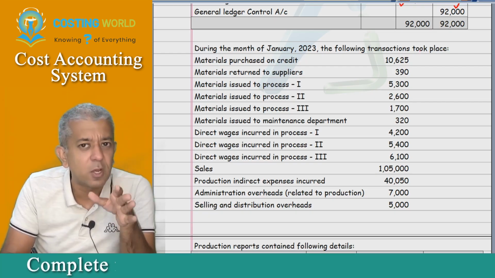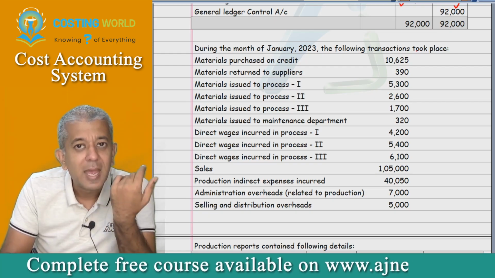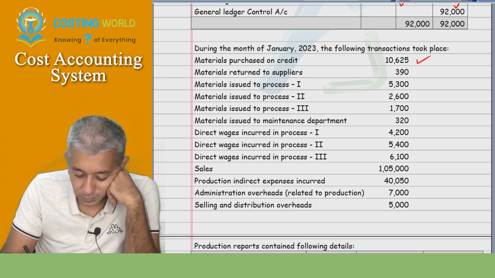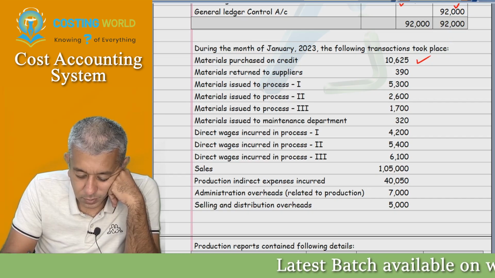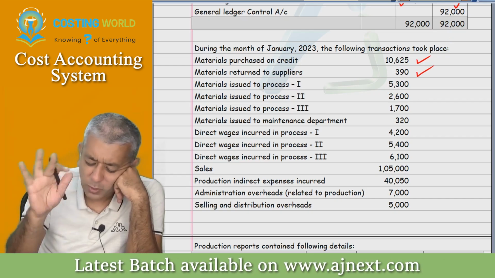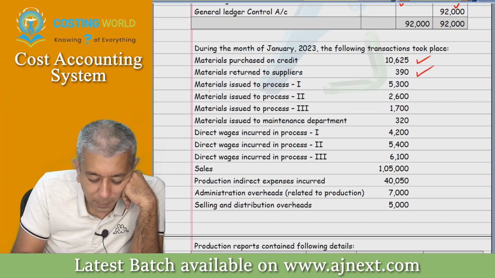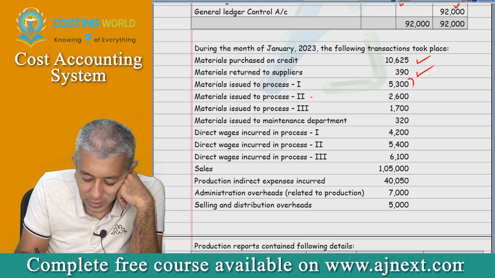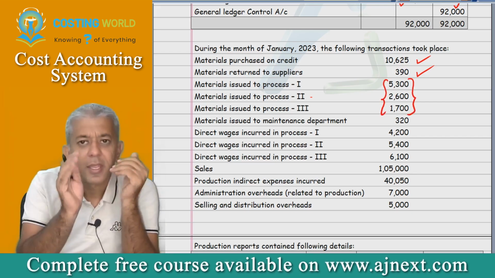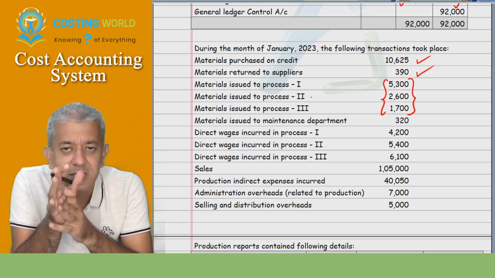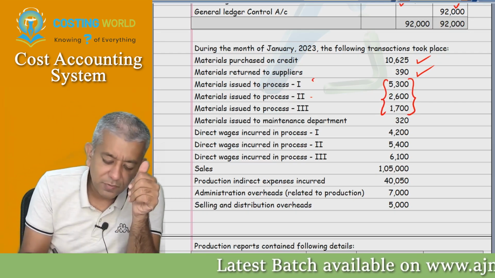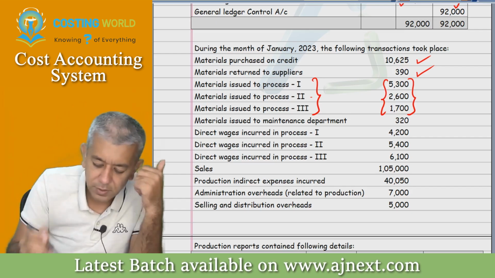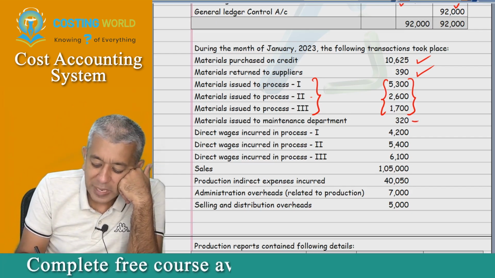Now you are going to be saying all the entries non-stop as fast as possible. Materials purchased on credit, entry SLC to GLA. Materials returned to supply to opposite entry, you all forget it. Then materials issued to process 1, materials issued to process 2, materials issued to process 3. Listen, for all of them, can you say materials issued means SLC account will be credited and we will debit respective process account. Is that all okay? Yes, sir.